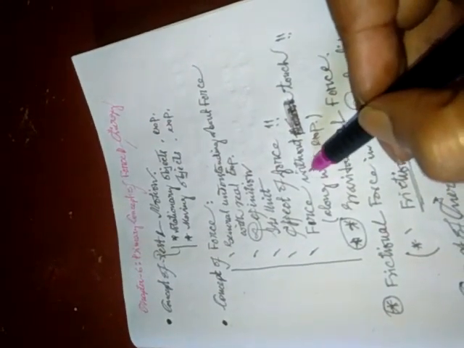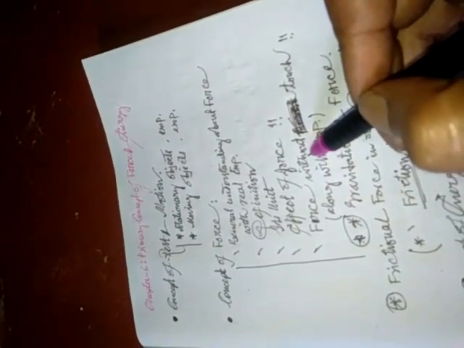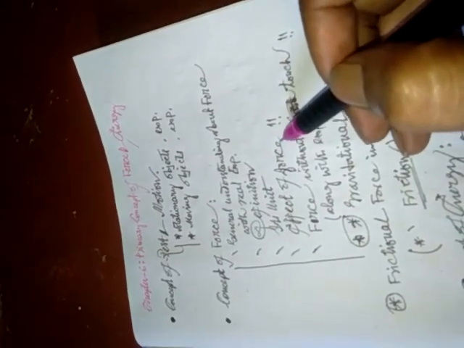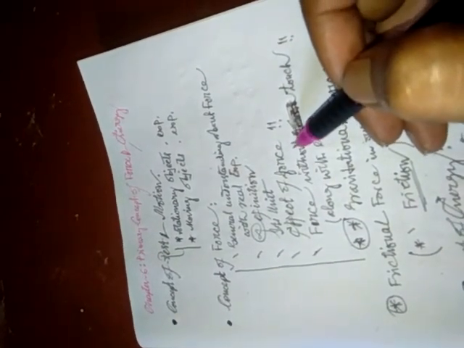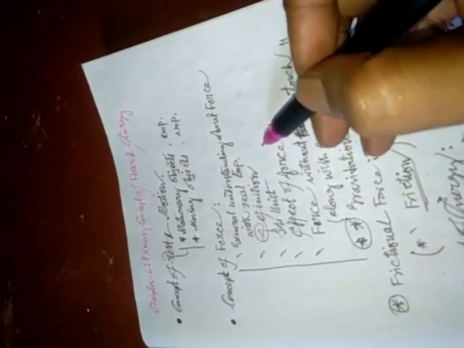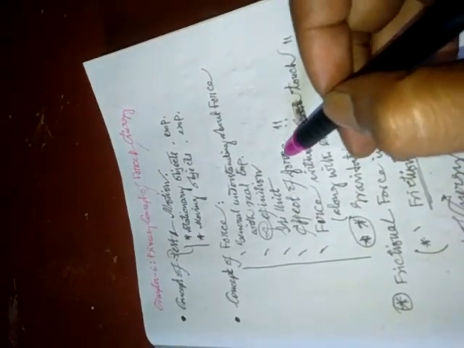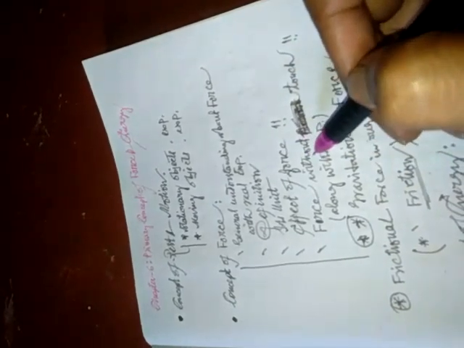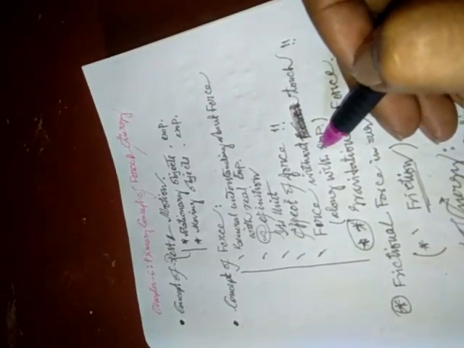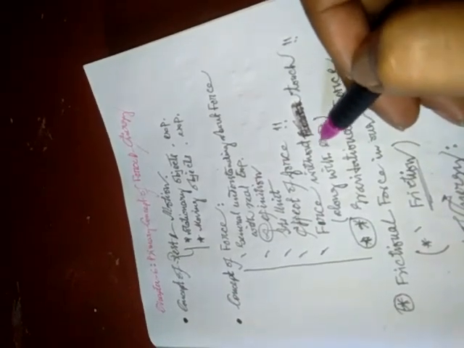Then force without touch. This topic will deal with those forces having no touch. That means without applying any force or without applying any effort, there are many examples of forces, such as a good example is magnet. So the example of magnet is force without touch.